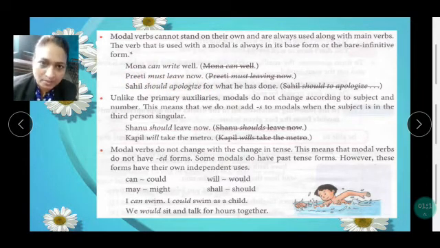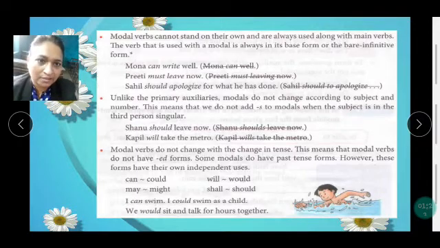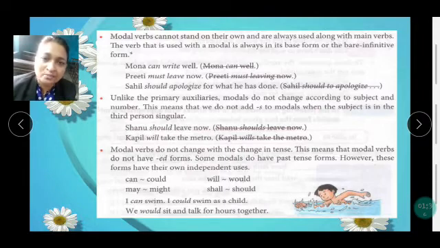Now here we have two verbs, can and write. Write is a main verb and can is the helping verb. So can here is the modal. Unlike the primary auxiliaries, modals do not change according to subject and number. These modal verbs won't change like how your main verb changes, for example she goes, she went. You will never hear them saying cans, wills. It is always can, will. So according to the subject, they don't change.